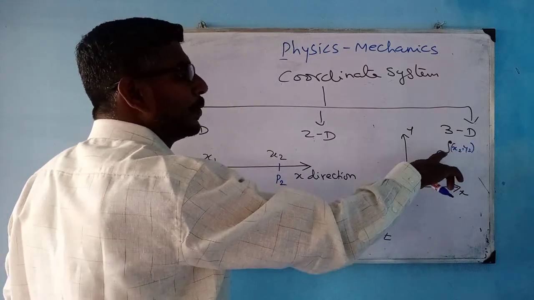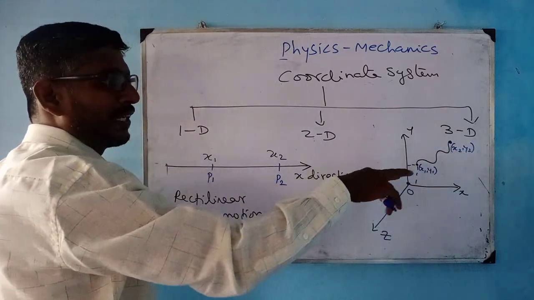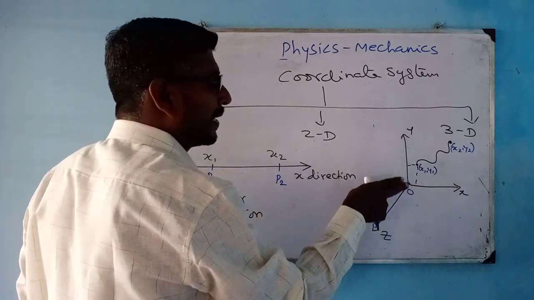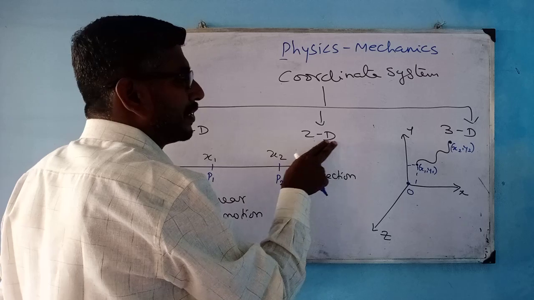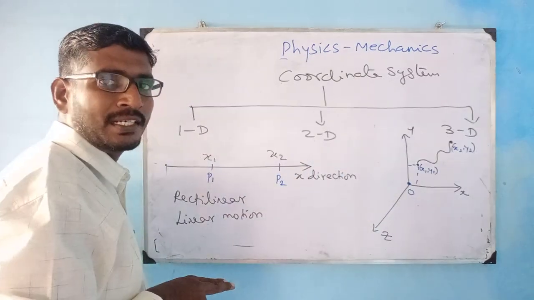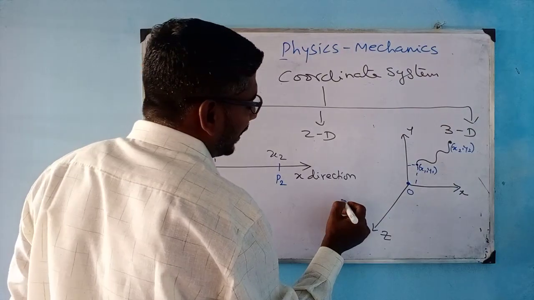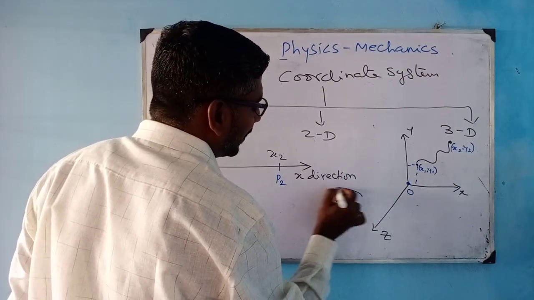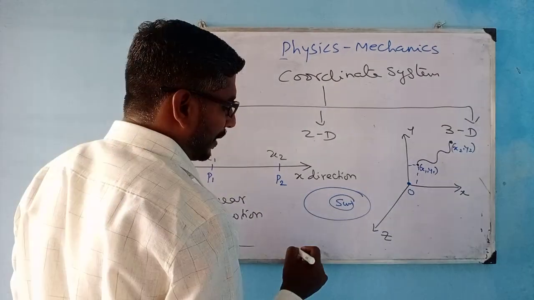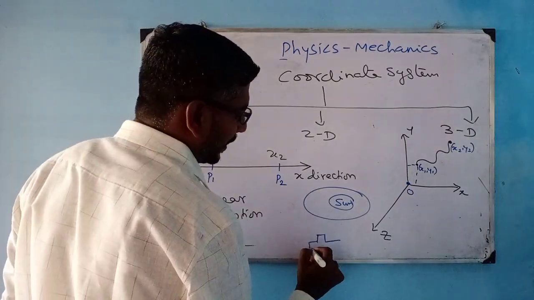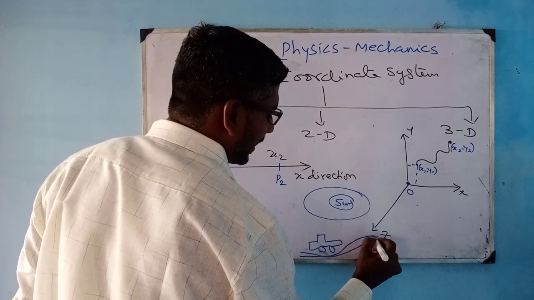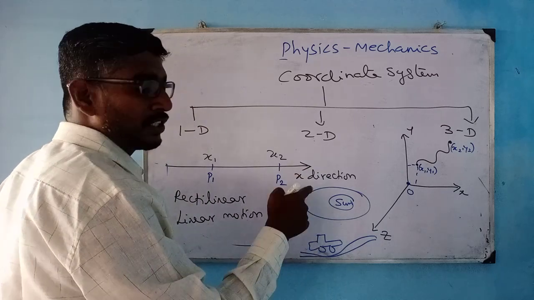So these are the two positions, the initial and the final, which I can locate in my coordinate system in the xy plane, and this I call two-dimensional motion. As an example of two-dimensional motion, I can say the earth revolving around the sun.